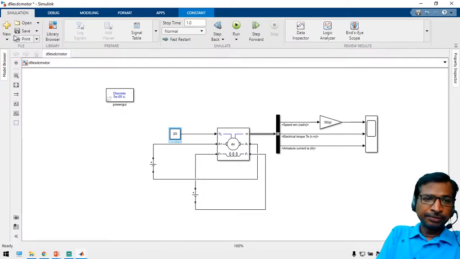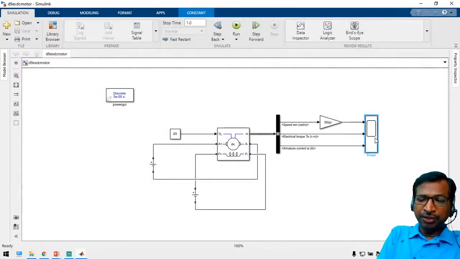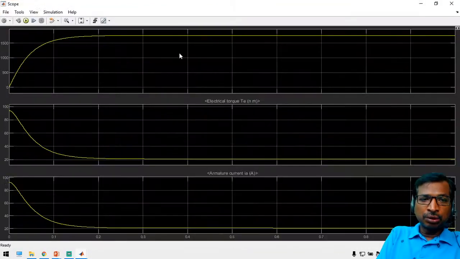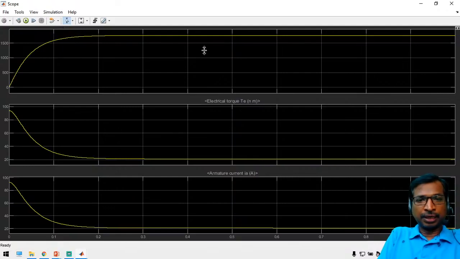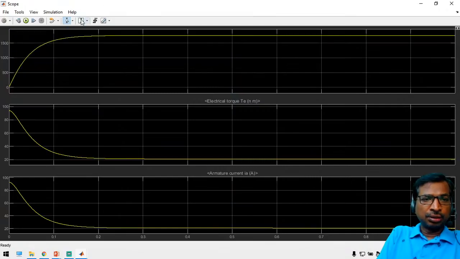If you run the simulation now, earlier the speed was about 2200. Now the speed is about 1750. The exact value is 1750. Yeah, exactly, you may get 1750.